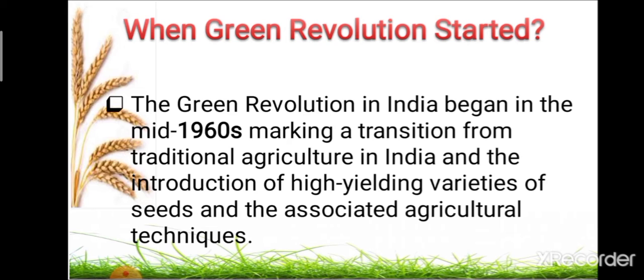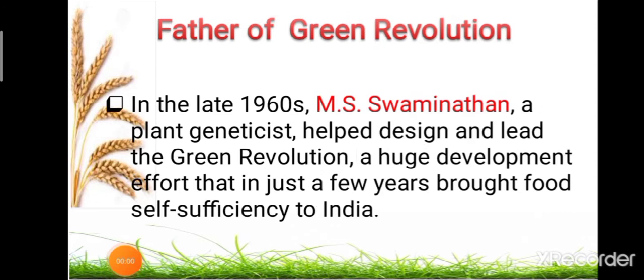In this Green Revolution, different high yielding varieties and techniques were used to boost agricultural production.